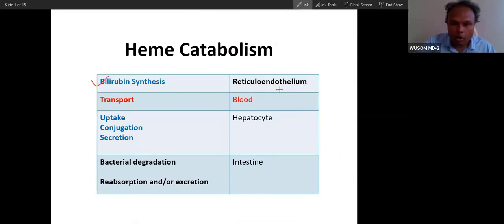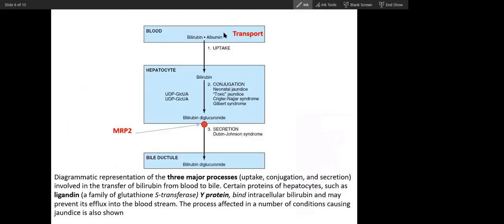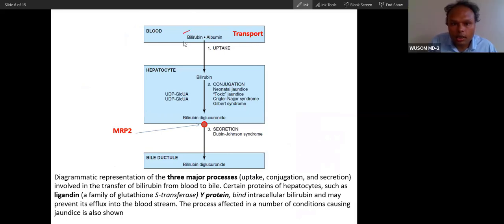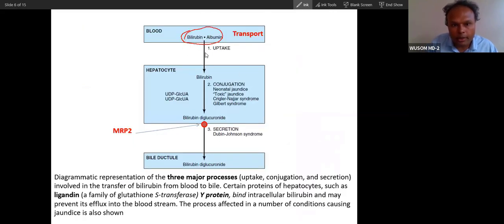Did you all understand? Now, after bilirubin synthesis, I told you what will happen. After bilirubin synthesis, the bilirubin will be transported to blood. And in blood, this unconjugated bilirubin is not soluble in water. It is not soluble in the blood's water environment, and that is why it will have to be carried by albumin. It binds with albumin in blood.